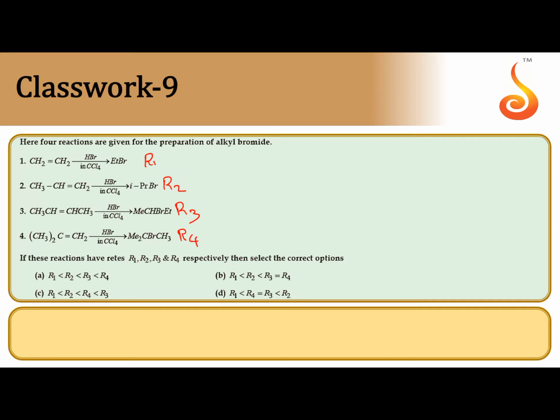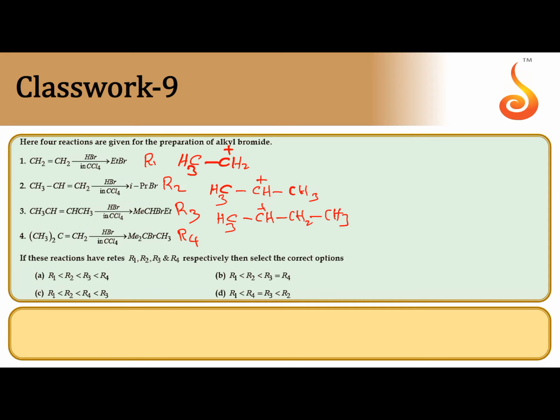Here, electrophilic addition reaction. In any addition reaction, first a carbocation is produced. The carbocation produced here is ethyl carbocation. In the second one, the carbocation produced is isopropyl carbocation. And in the third one, the carbocation produced is secondary butyl carbocation.